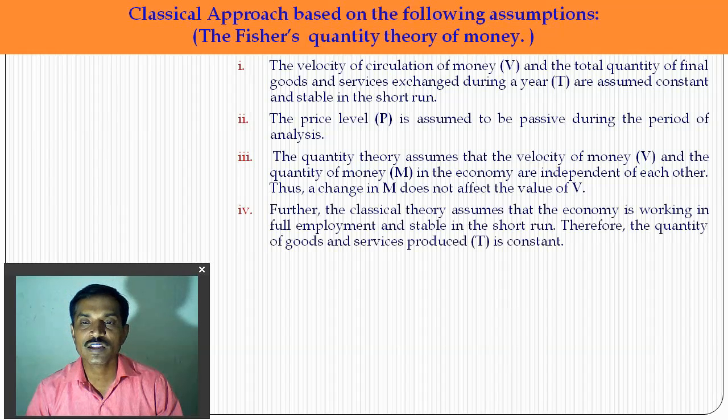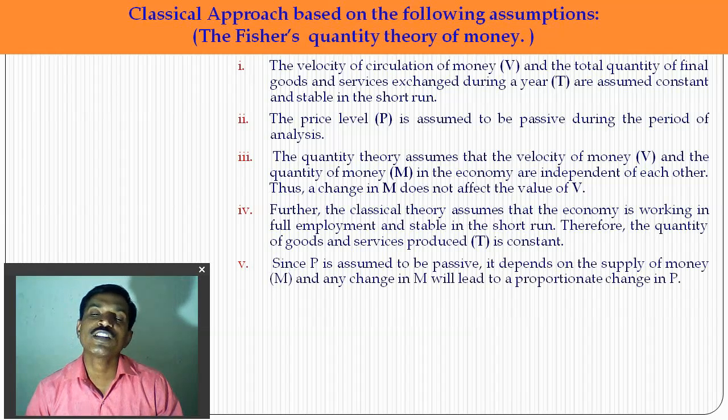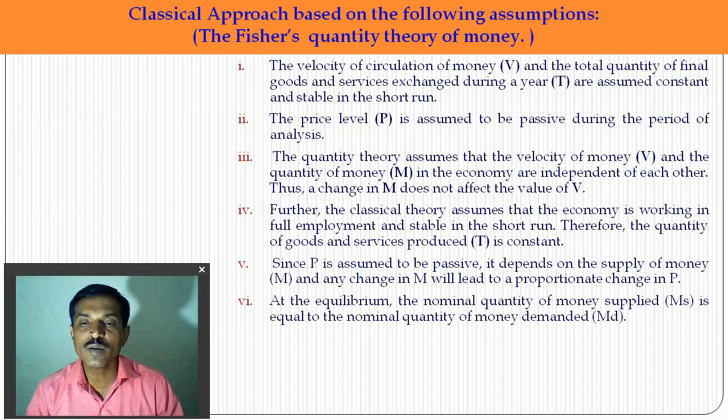Further, he explained the classical theory assumed that the economy is working at full employment and is stable in the short run. Therefore, the quantity of goods and services is constant, meaning T is a constant. Since P is assumed to be passive and dependent on the supply of money M, any change in M will lead to a proportionate change in P. At equilibrium, the nominal quantity of money supplied, MS, is equal to the nominal quantity of money demanded, MD.